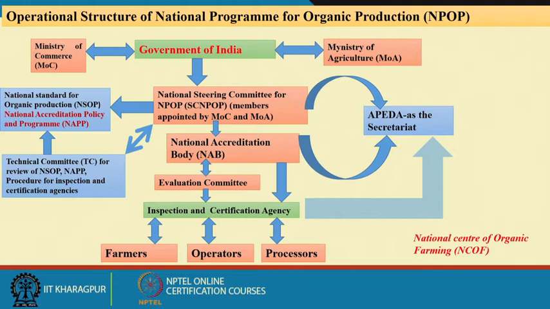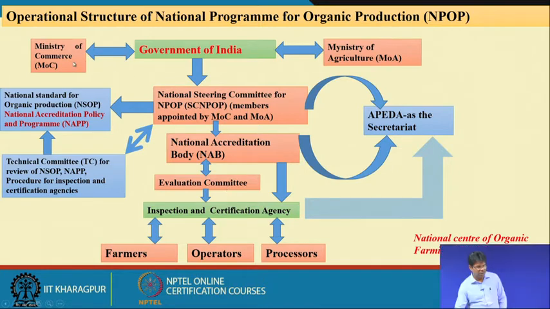What does the national accreditation body do? It helps in the accreditation of the inspection and certification agencies. This is done by forming an evaluation committee. The members of this evaluation committee are decided by the national accreditation body, and they also come from the Ministry of Commerce, Ministry of Agriculture and APEDA.